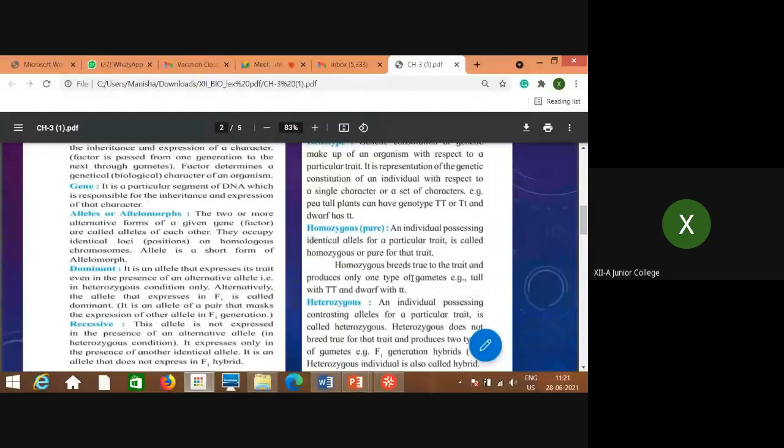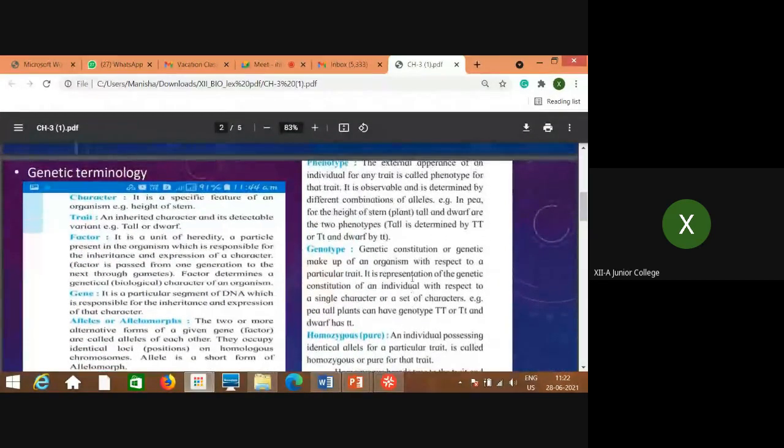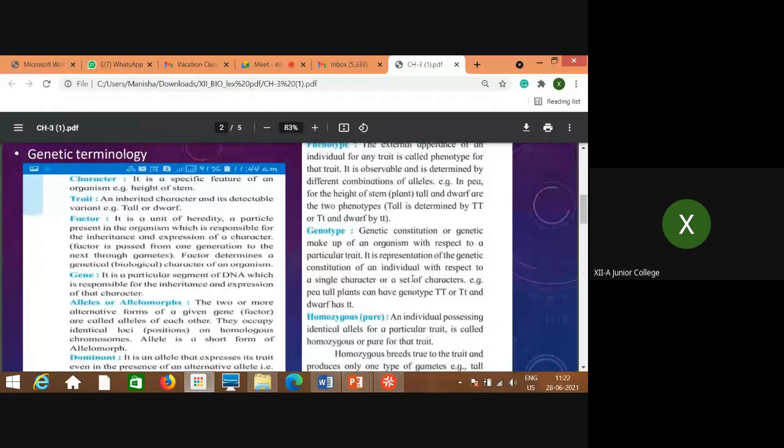So in the F1 generation, whichever character is expressed is called dominant. Whichever is suppressed, that means not expressed, is called recessive. I think you are understanding this at least. This is very simple, and again with the help of an example I'll explain it.